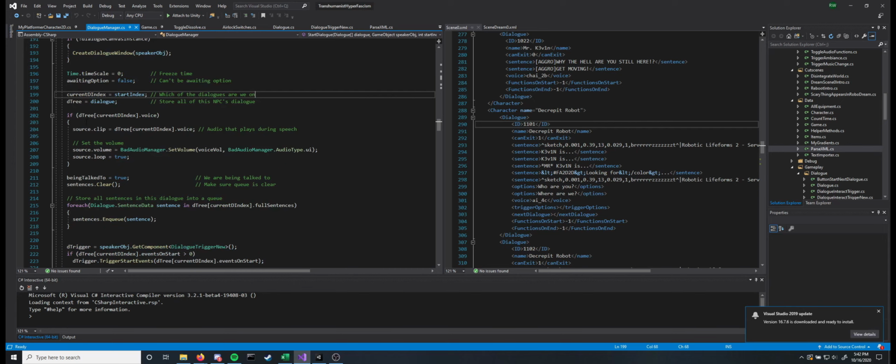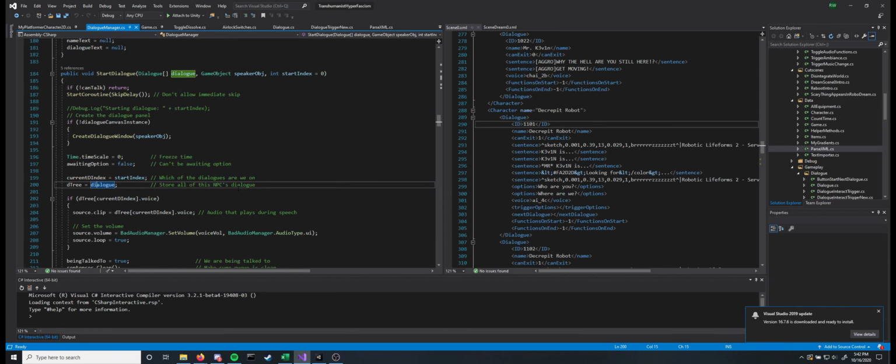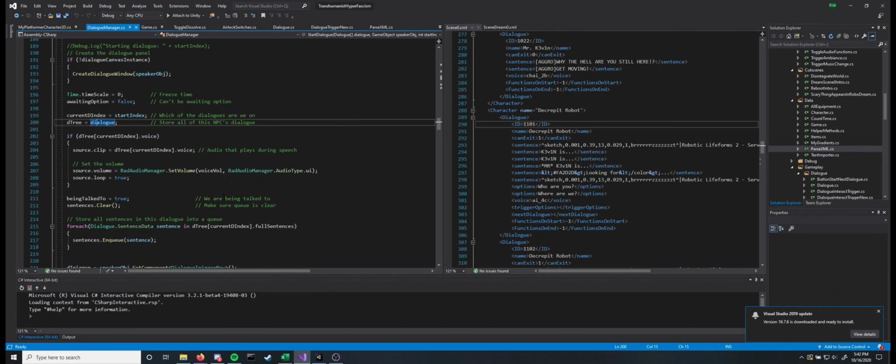And the D tree is basically, as you can see, dialogue, which is an array of dialogues. So that's basically storing all of the dialogue that this NPC has. And that's how I'm able to search through. If, say, you press an option, it searches through all of the dialogues and sees if one has a trigger corresponding to that option that you chose.